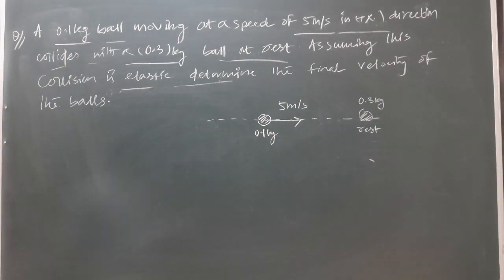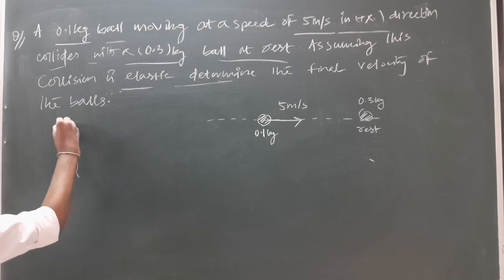So we have to find out the final velocity, and we know the formula for the velocity.